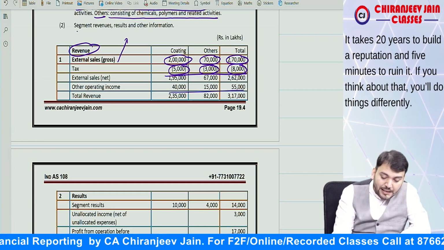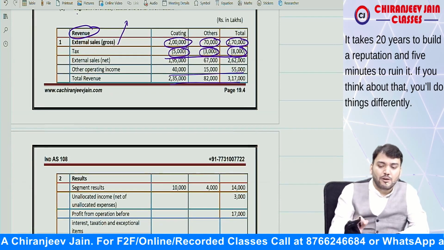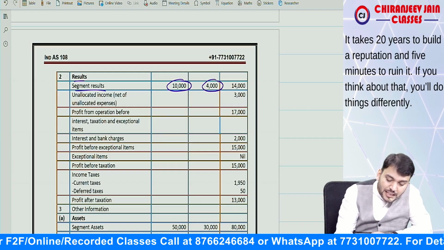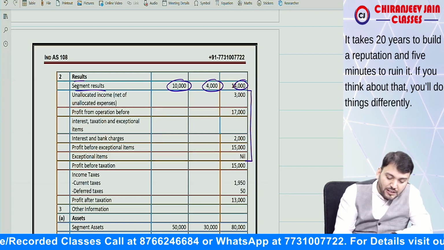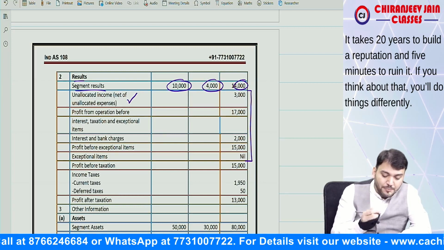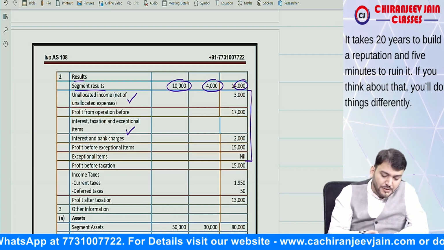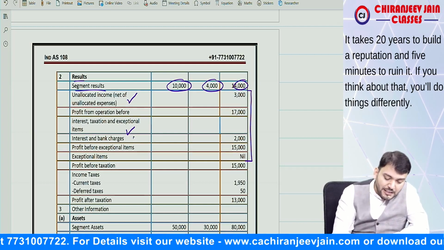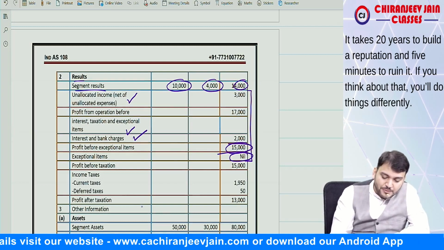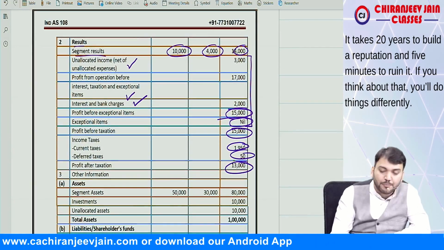Then other operating income. So this becomes total revenue, and there is no inter-segment sale given, so no reconciliation is required. The segment result is given. Then we do reconciliation with unallocated expense, unallocated income net of expense, then interest net of expense. Then interest and bank charges, this becomes profit before exceptional item, then exceptional item, this becomes profit before tax, then current tax, deferred tax, this becomes profit for the period.